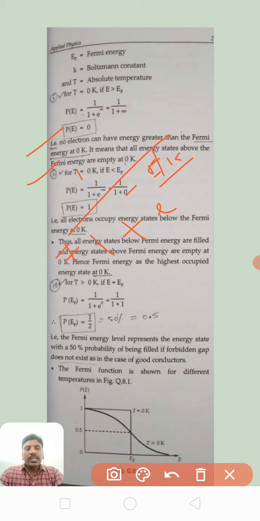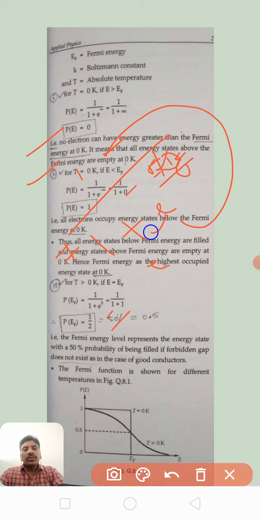So minus EF by 0, then we get e to the power of minus something by 0, which is minus infinity. E to the power of minus infinity is 1 by e to the power of infinity. That e to the power of infinity goes to the numerator and we get e to the power of infinity by (e to the power of infinity plus 1).